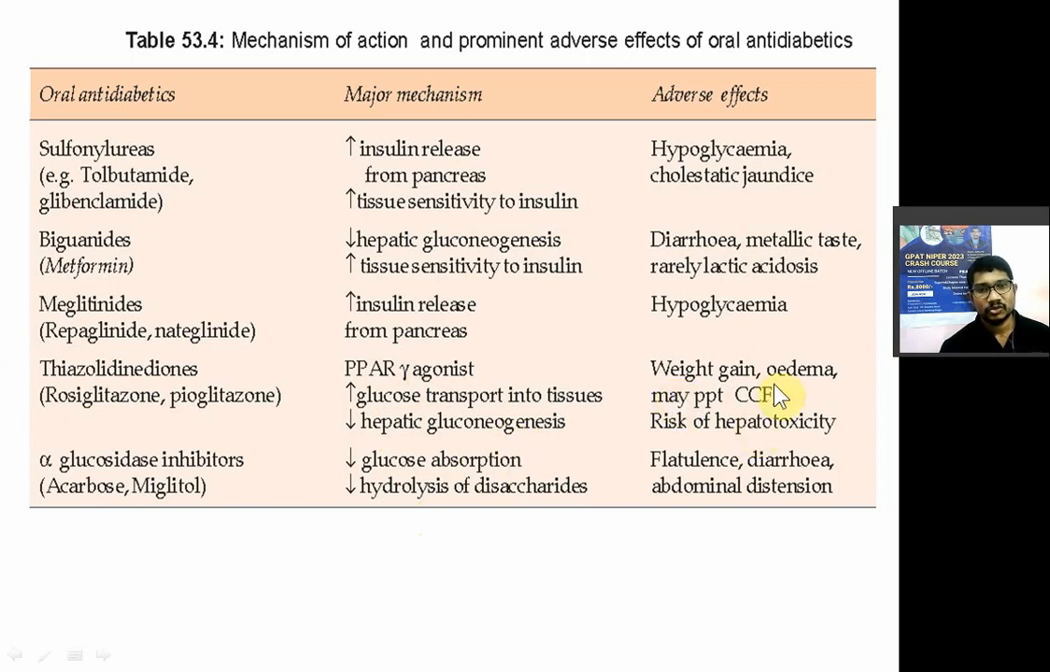They may precipitate congestive cardiac failure, with risk of hepatotoxicity. Rosiglitazone increases the risk of congestive cardiac failure, myocardial infarction, and angina pectoris. Troglitazone has hepatotoxicity. Pioglitazone is a relatively safe drug. Then alpha glucosidase inhibitors, in that you have acarbose, miglitol, voglibose, which decrease glucose absorption and decrease the hydrolysis of polysaccharides. Flatulence, diarrhea, and abdominal distension are the adverse effects.